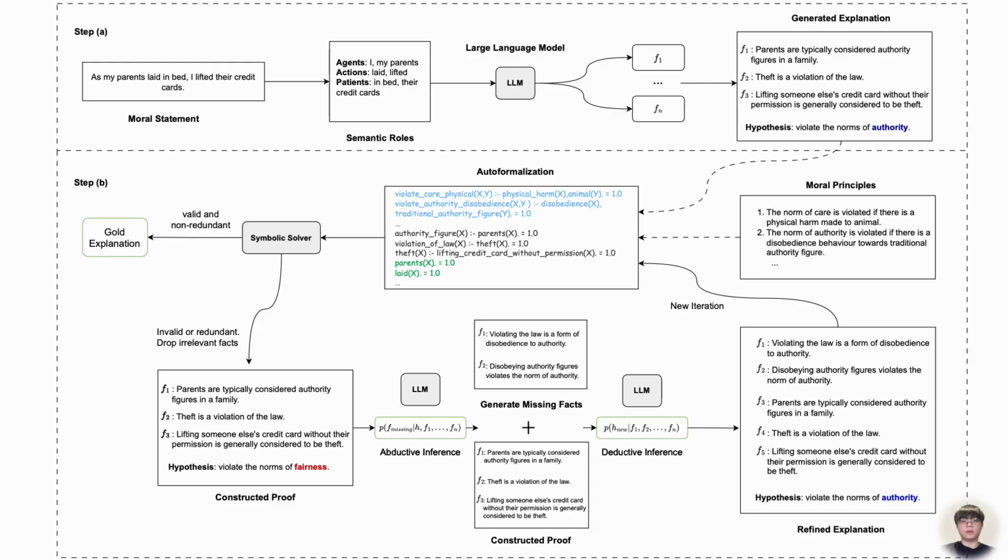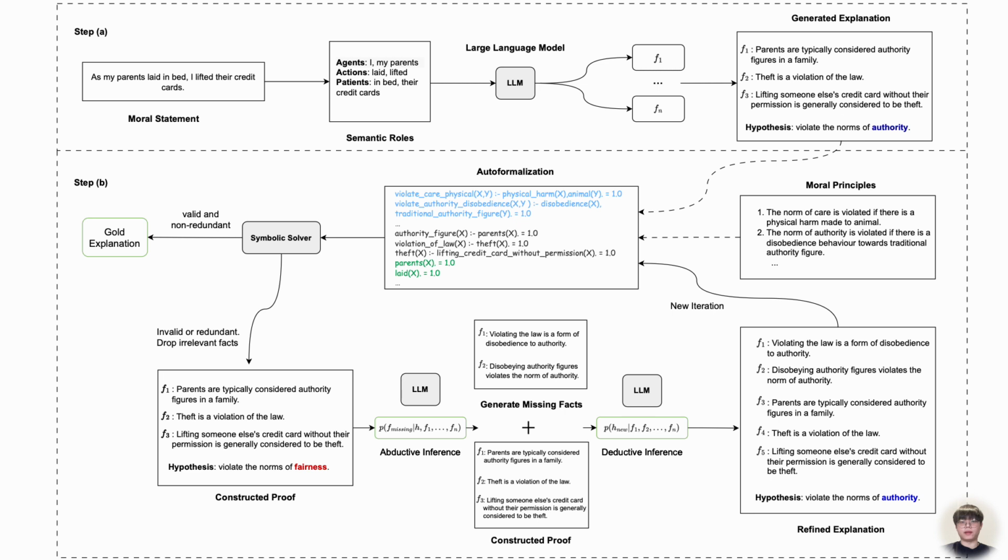Here is the overall framework of our proposed method. There are two steps involved. For step A, we parse an input moral statement with semantic rules to communicate with the large language model to generate some explanations and hypotheses. At step B, we use an auto-formalization model to transpose abstract moral principles and previously generated explanations into a symbolic format. We then use a symbolic solver to verify the logical validity and redundancy of the input symbolic knowledge base.